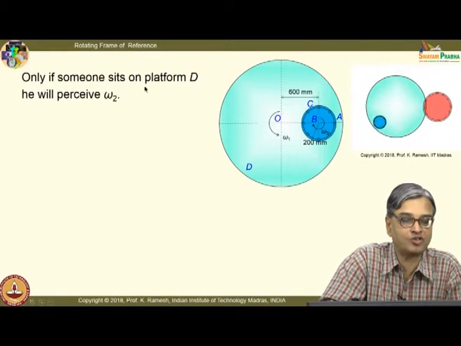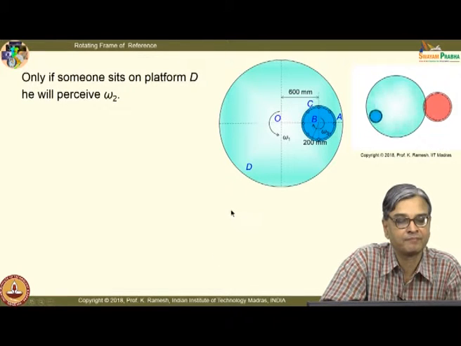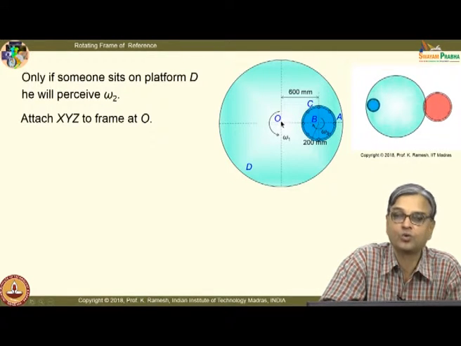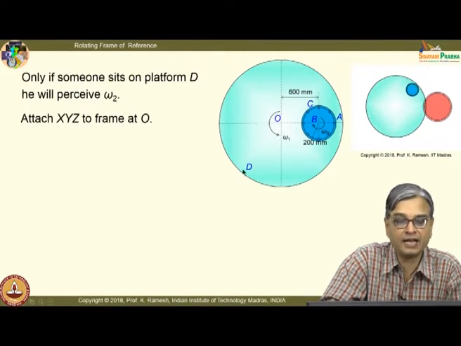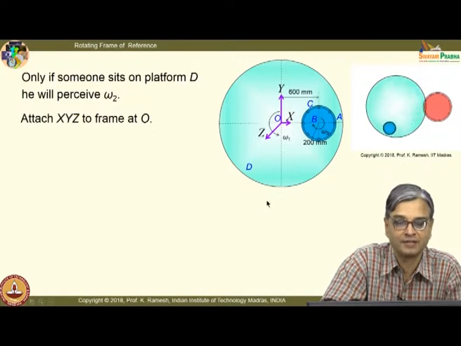So, only if someone sits on platform D, he will perceive omega 2. He cannot get omega 2 otherwise. Okay. Attach the frame XYZ to frame at O, that is the fixed frame of reference. And then I would attach for convenience this, which I have also done for convenience. I have not put it with the same equal length, because if I draw it bigger, it will go and hit this diagram. So, it is put short for the neat looking.